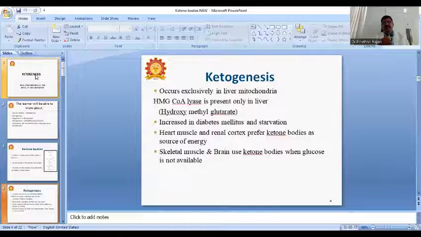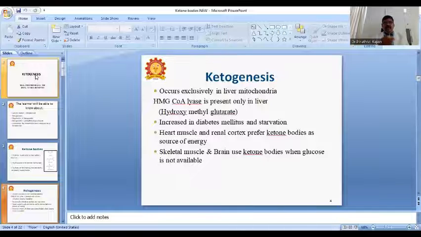In starvation, ketogenesis will occur in the liver. Then it is also increased in uncontrolled diabetes mellitus.